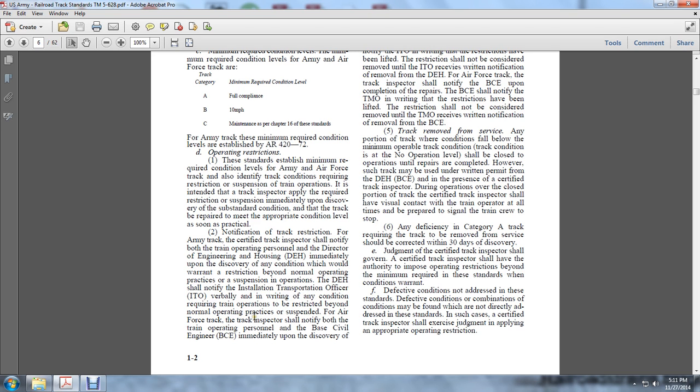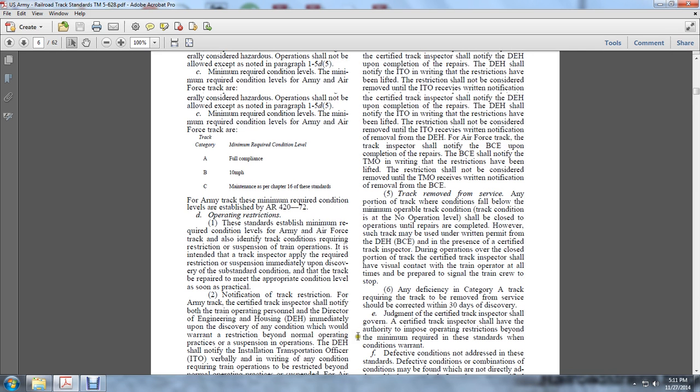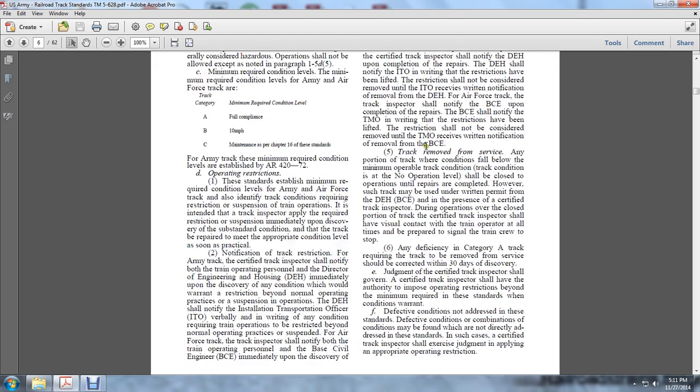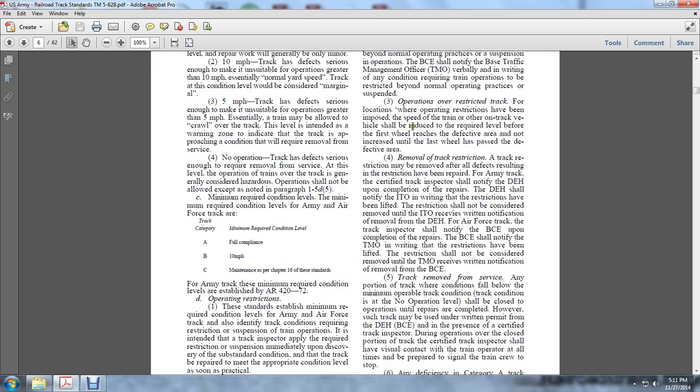For the Air Force, the track inspector shall notify both the train operating personnel and base civil engineering immediately upon discovery of any condition which would warrant a restriction beyond the normal operating practices or suspension. Base civil engineering shall notify the base traffic officer, the TMO, the traffic management officer, verbally and in writing of any condition requiring train operation to be restricted beyond normal operating practices or suspended.